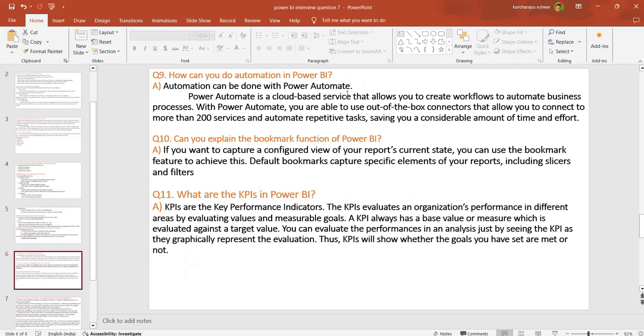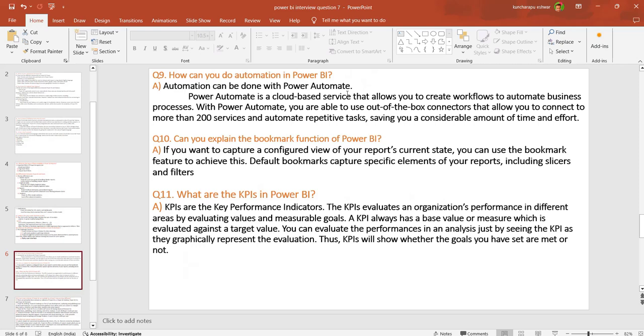So automatically. Can you explain the bookmark functions in Power BI? If you want to capture the configured views and the report's current state, we can use the bookmark feature. Actually, a bookmark captures specific elements of the report, including the slicer and filter.